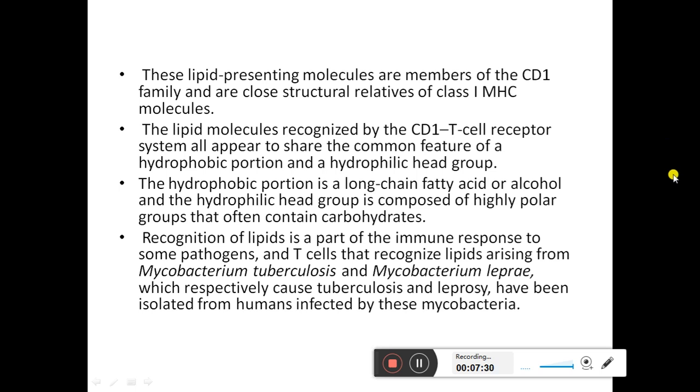Recognition of lipids is a part of the immune response to some pathogens, and the T cells that recognize lipids arising from Mycobacterium tuberculosis and Mycobacterium leprae, which respectively cause tuberculosis and leprosy, have been isolated from humans infected by these mycobacteria.